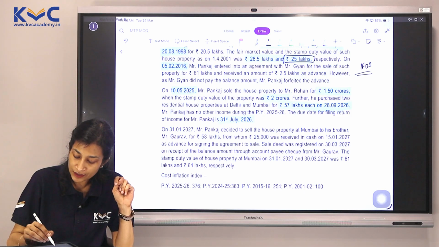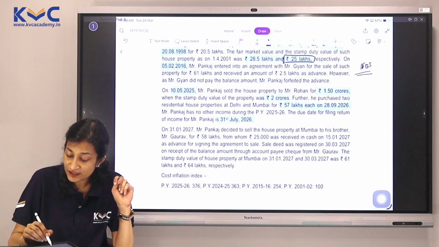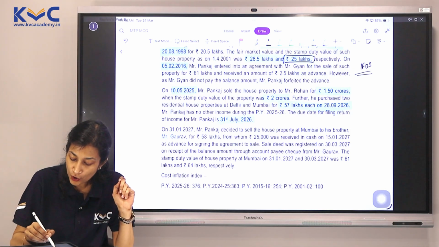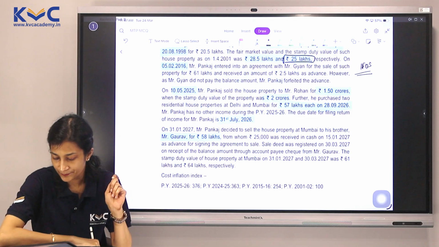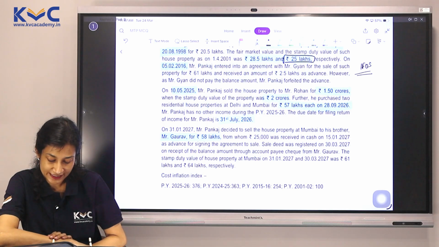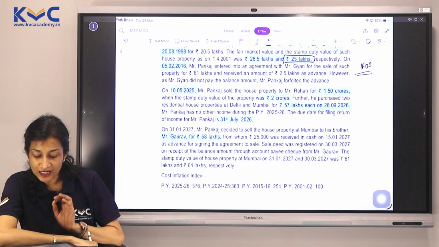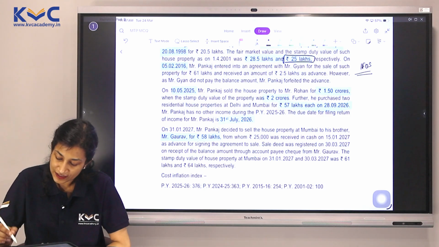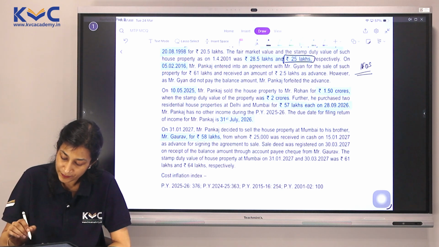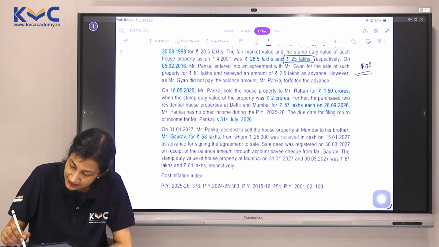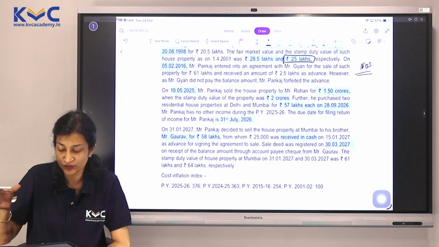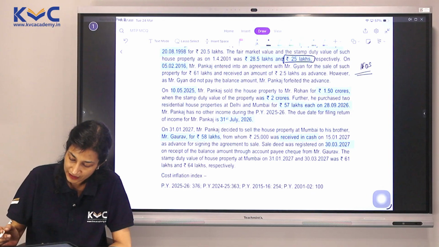On 31/1/2027, Mr. Pankaj decided to sell the house property at Mumbai to his brother, Mr. Gaurav, for 58 lakhs, from whom 25,000 was received in cash on 15/1/27 as advance for signing the agreement to sale. Sale deed was registered on 13/3/2007 on receipt of balance amount through account payee cheque. Please remember, this is received in cash. So for us, this date becomes more relevant. The registration date becomes more relevant.